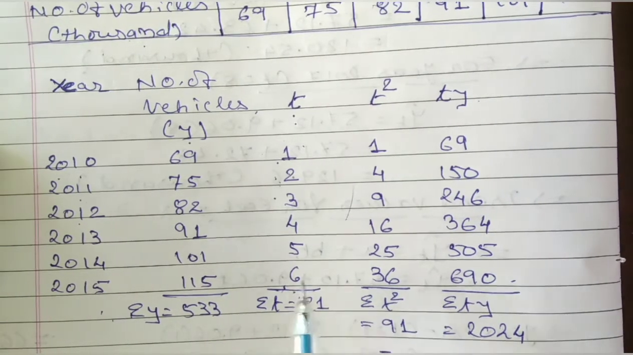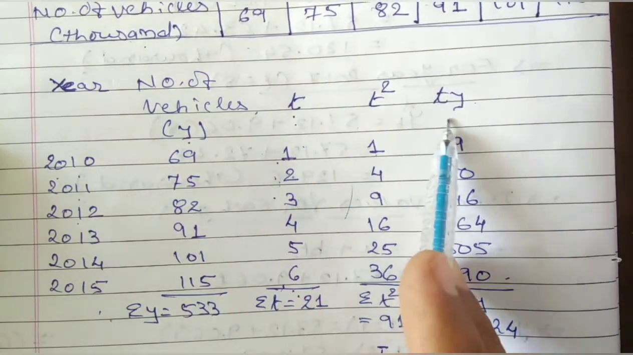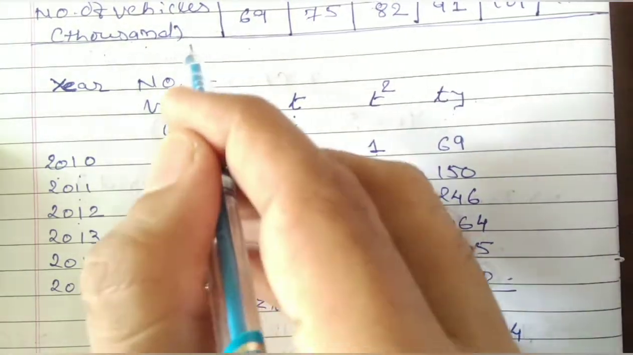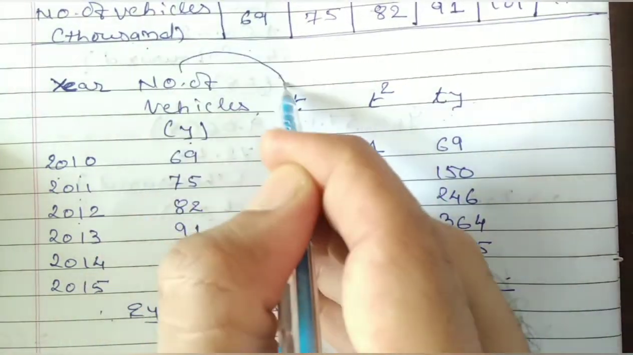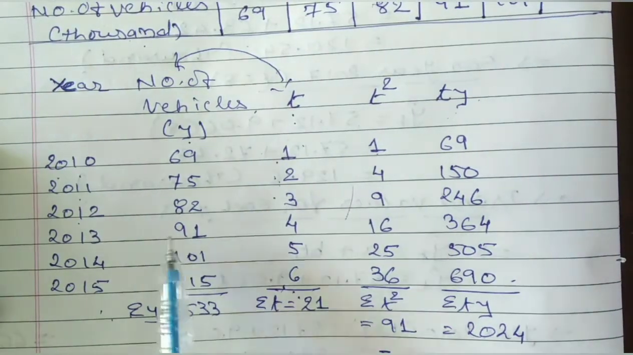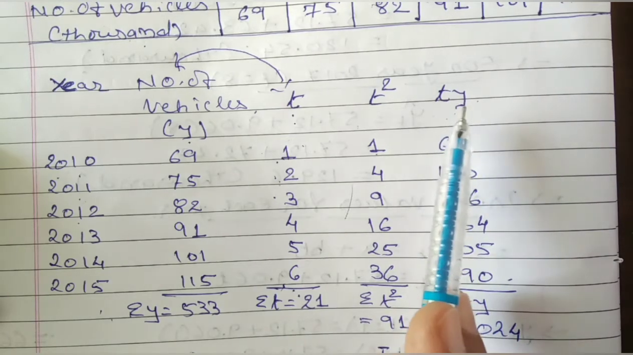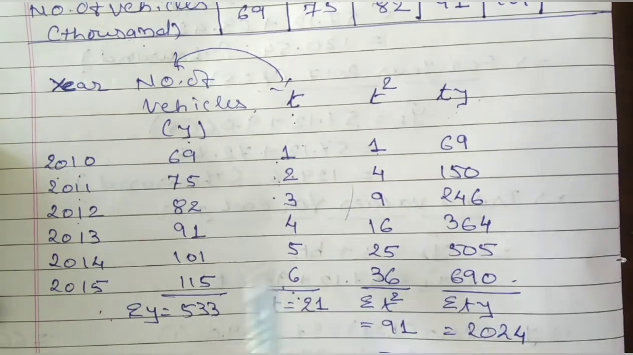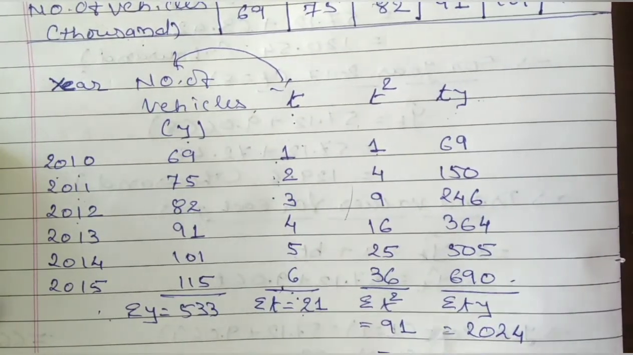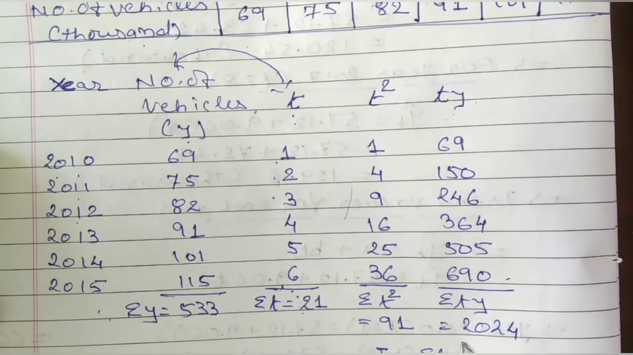As per your third column, that is t square, just make it the square of t. The next column is ty, that means multiplication of y and t. Find sigma y, find sigma t, find sigma t square, and make the total of ty, that is your sigma ty. That's it.